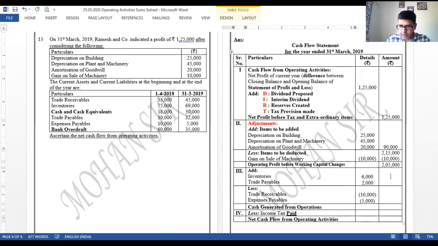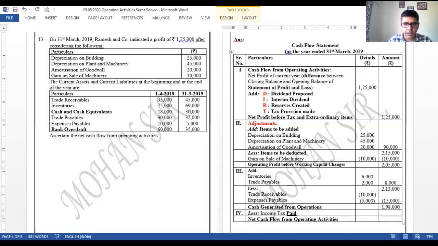Changes in working capital, positive can be seen as 8,000. If I add this 8,000 to 2,05,000, then this will be 2,13,000. After 2,13,000, I have to deduct some amount. In deduction I have 10 plus 5, 15,000, right? So 2,13,000 minus 15 is going to be